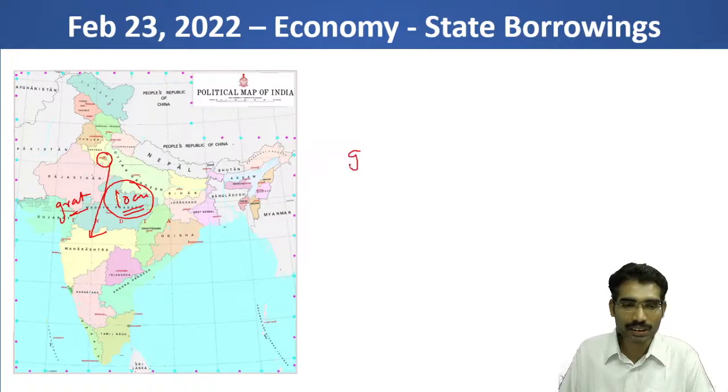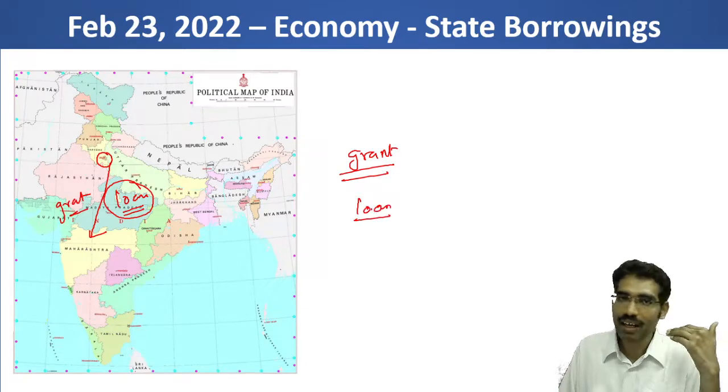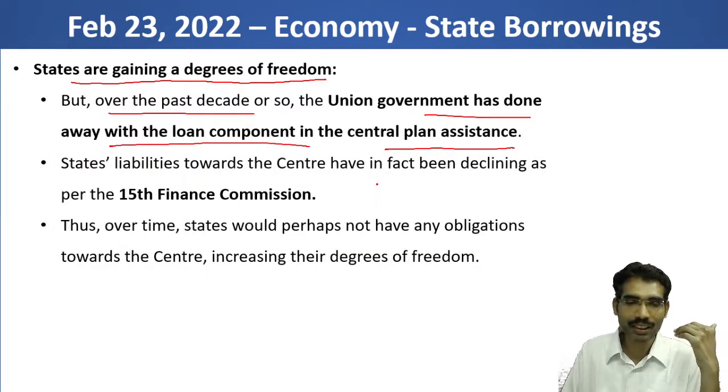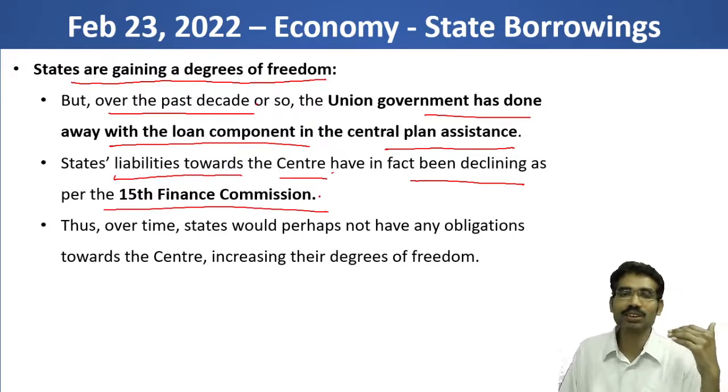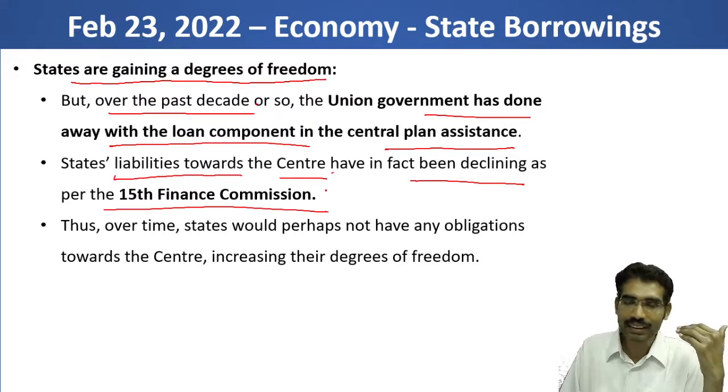Now what's the difference between grant and loan? Grant means states need not repay. When it comes to loan, states need to repay that particular amount. So that is the difference between grant and loan. Here the loan component in the central plan assistance is coming down gradually. States' liabilities towards the Center have in fact been declining as per the 15th Finance Commission. So the 15th Finance Commission also highlighted that this trend is declining.